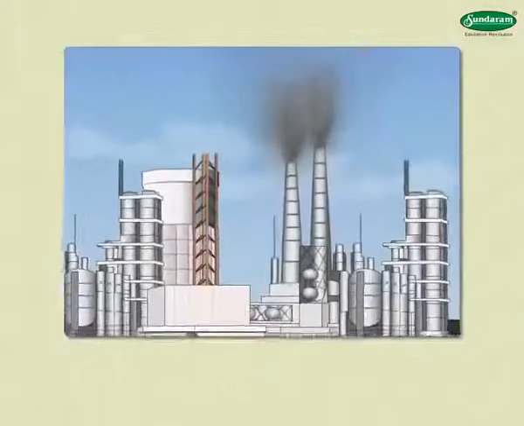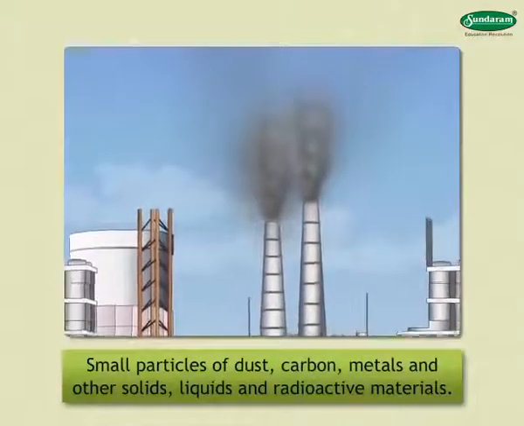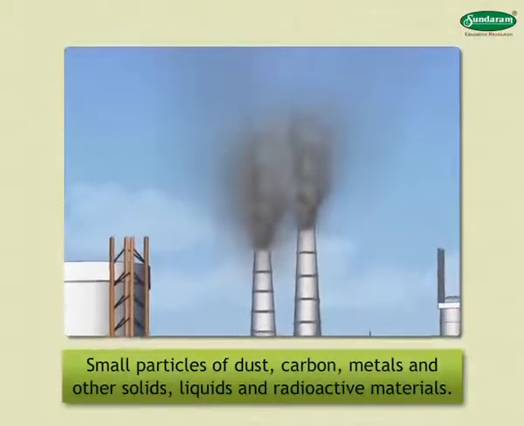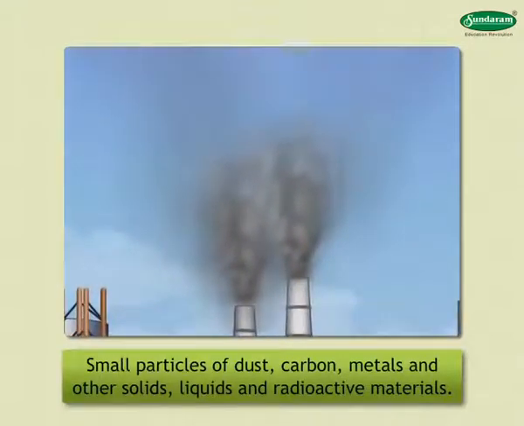The smoke coming out from the factories has small particles of dust, carbon, metals, and other solids, liquids, and radioactive materials from various sources which get mixed in smoke and pollute the air.